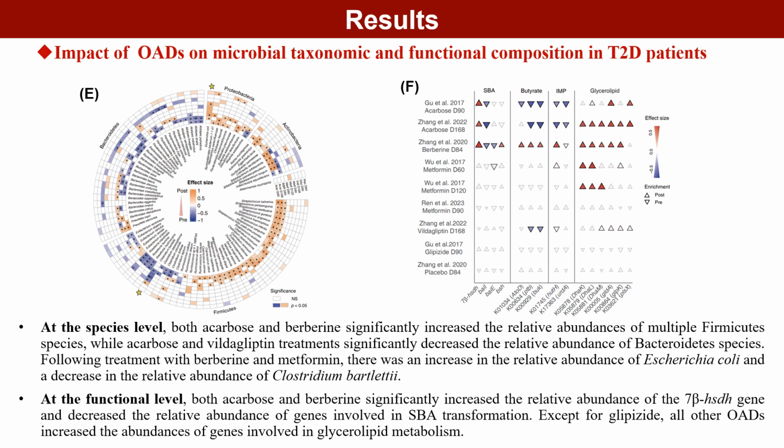At the functional level, both acarbose and berberine significantly increased the relative abundances of the gene encoding 7-beta-hydroxysteroid dehydrogenase while concurrently reducing the relative abundances of genes involved in secondary bile acid transformation. Except for glipizide, all other oral antidiabetic drugs increased the abundances of genes involved in glycerolipid metabolism.